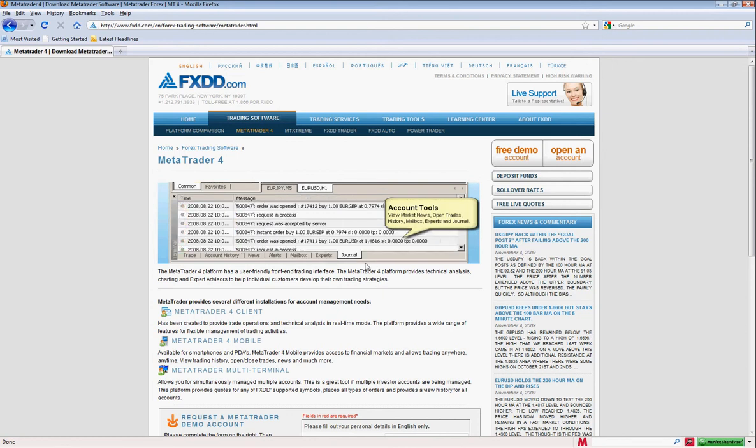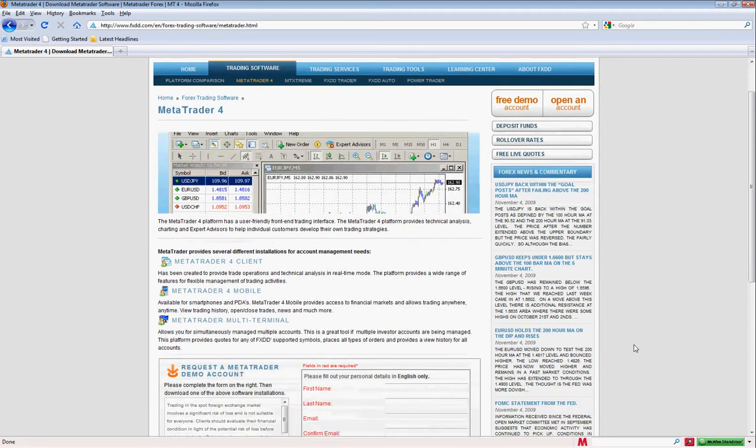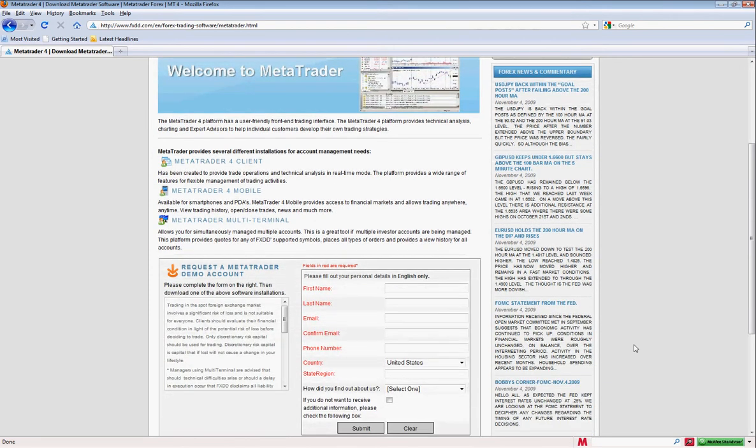Now, how do we download MetaTrader 4? Here we see a box at the bottom that says request a MetaTrader demo account. Here we'll need to fill out all of the fields and then click on download.